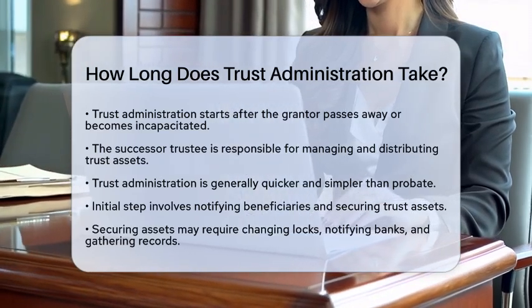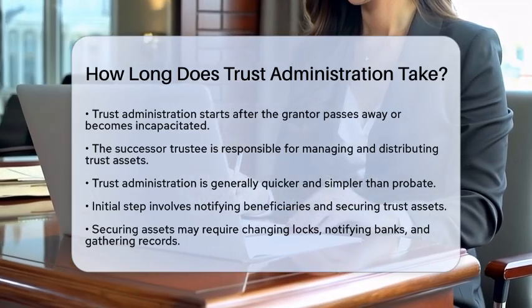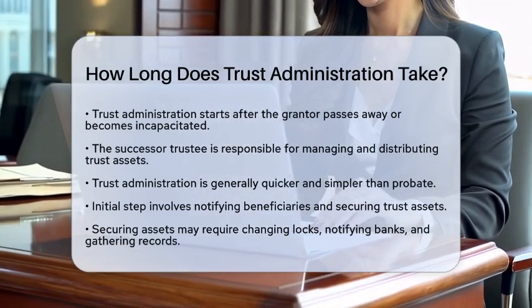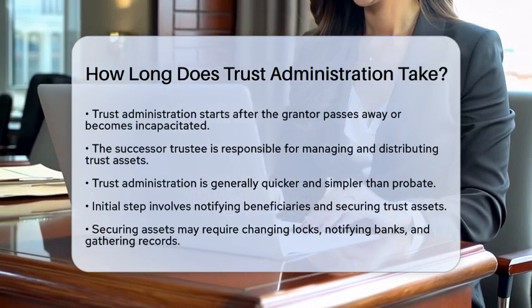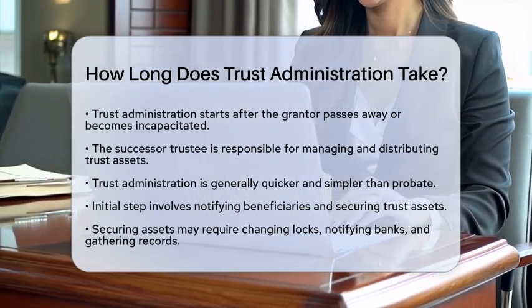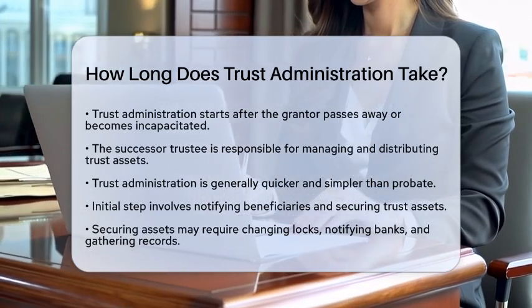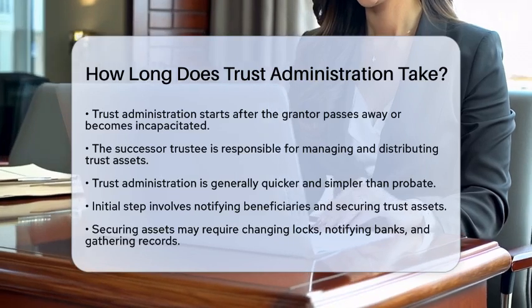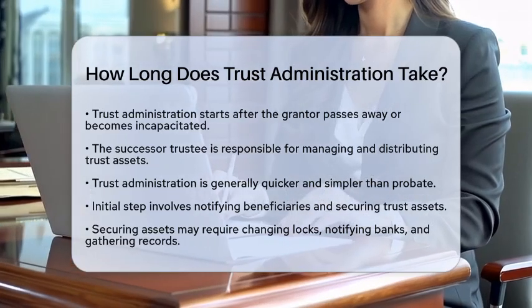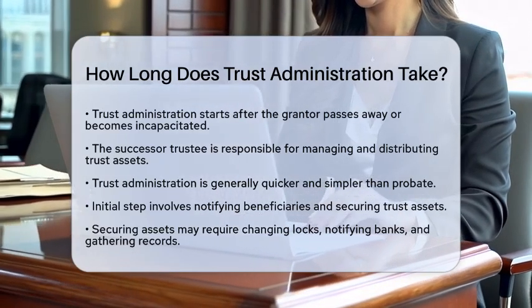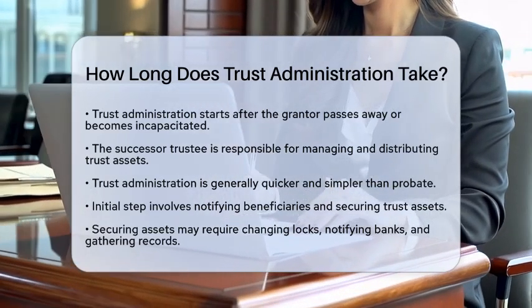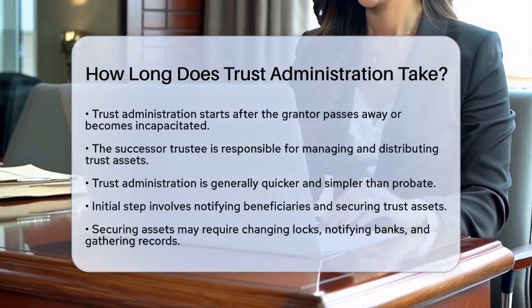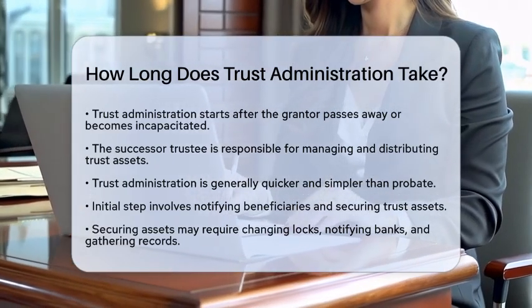Trust administration begins right after the trust creator, also known as the grantor, passes away or becomes incapacitated. The successor trustee steps in to manage and distribute the trust assets according to the terms set out in the trust document. The duration of trust administration can vary widely, but it is generally shorter and simpler than going through the probate process. Let's break down the stages involved.